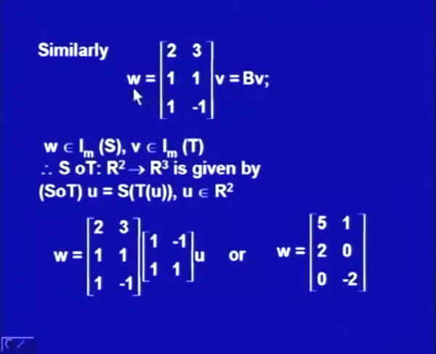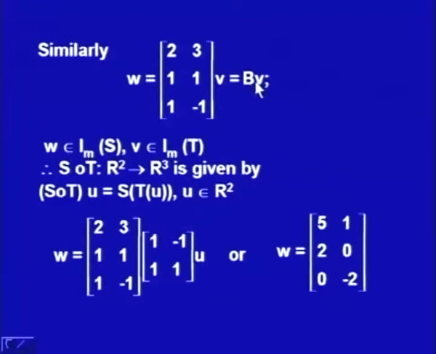Similarly, for the second we say W is equal to the matrix with rows (2, 3), (1, 1), (1, minus 1), which is the matrix associated with the transformation S. Now, W belongs to the image set of S and V belongs to the image set of T. Then S o T is a transformation from R2 to R3 and it is given as S composite T of u is S of T of u, u belonging to R2, and since V is equal to Au and W is equal to BV are given to us.